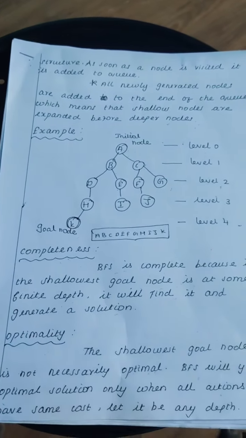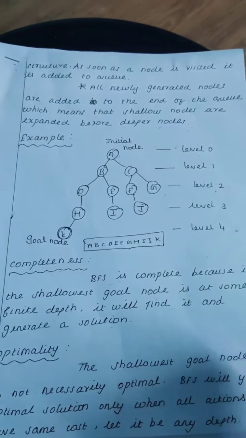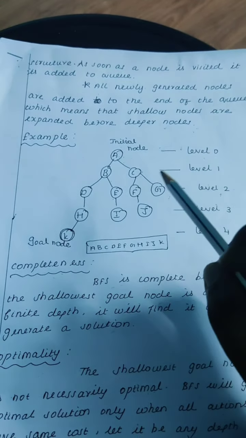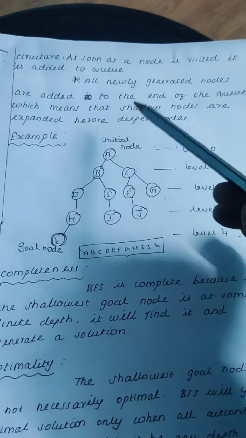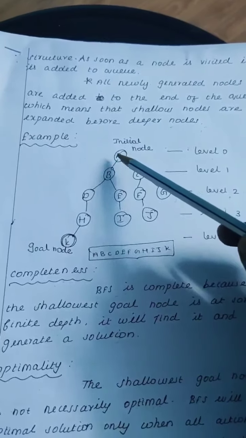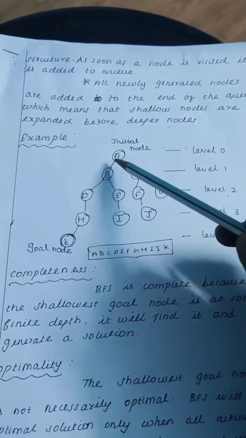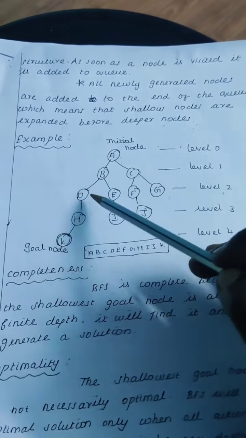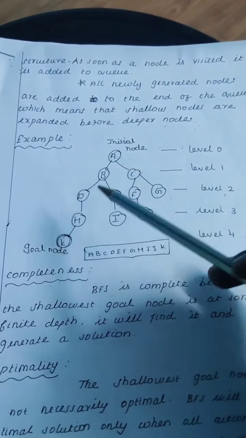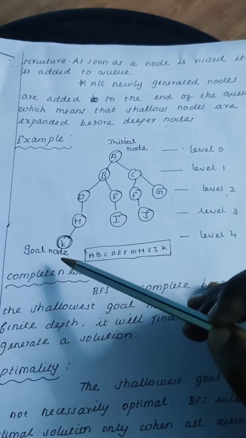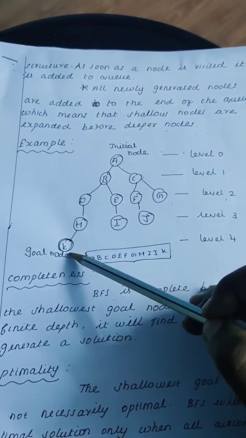So that's called optimality. And to speak about the time and space complexity, yes, the breadth first search will take a lot of time because it is going to search each and every node. If it starts from A, it is not going to search like A, B, D, F, etc. It is going to search each and every node. So if the node is of finite depth, the time will be minimum.